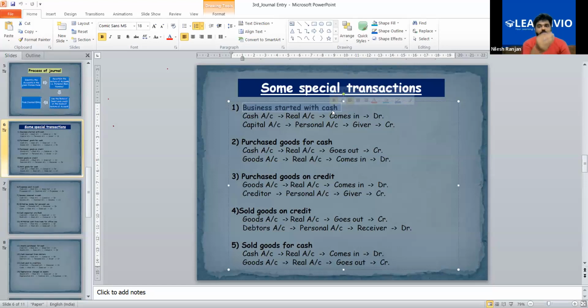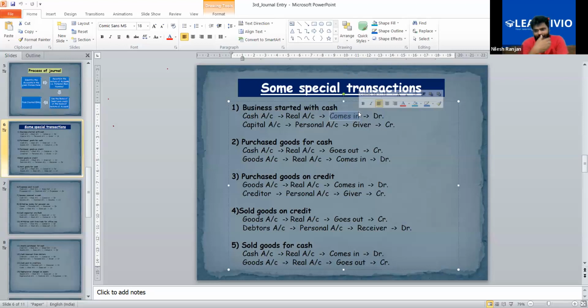The owner is investing money into the business. So the business is receiving cash from the owner. In that, cash account is real and it is coming in. Sometimes students get confused because they assume themselves as the business owner, not the business.